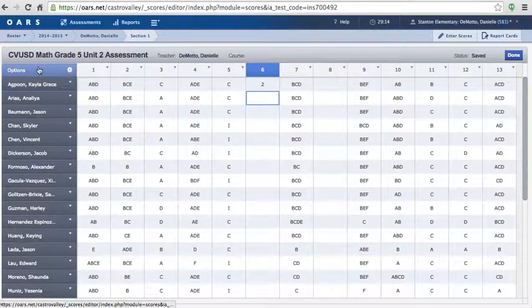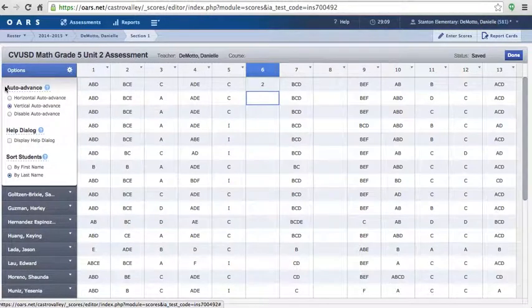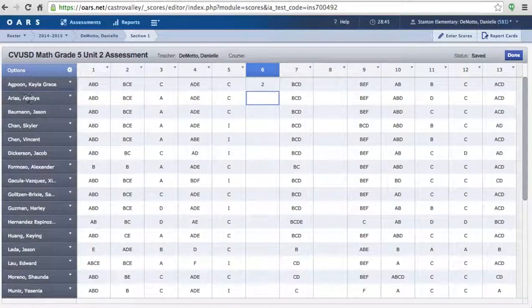In addition, there's also an options menu over here on the left. And this allows you to select the auto advance. In this particular case, you could see that I had already selected vertical auto advance because I didn't want to enter scores across horizontally. I want to simply work vertically in this particular column. But if I were entering in scores student by student, then I might select horizontal response, and then it would advance across the responses for this particular question from 1 to 2 to 3 to 4. And if I needed to enter scores in, I could do it that way.